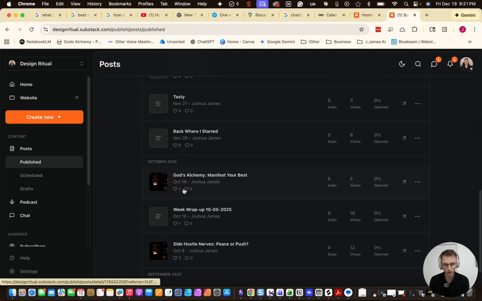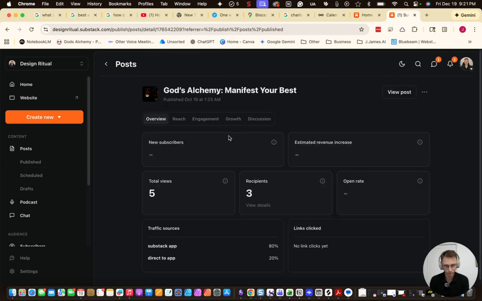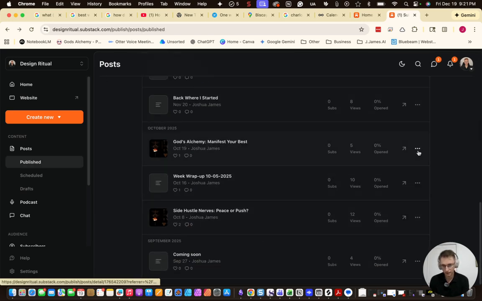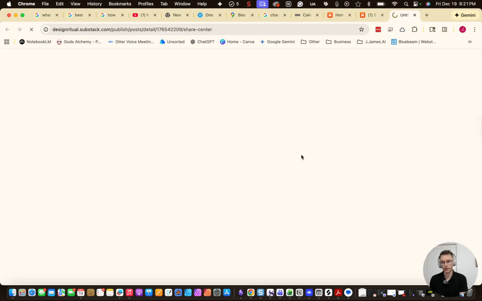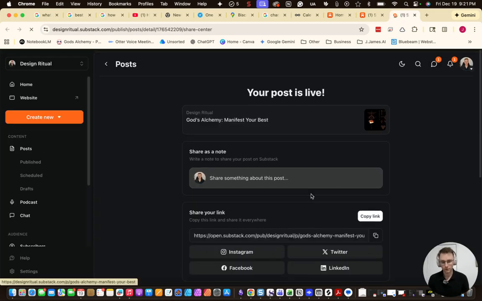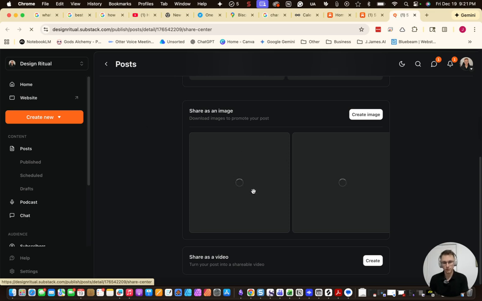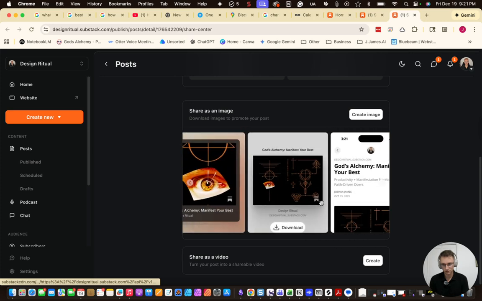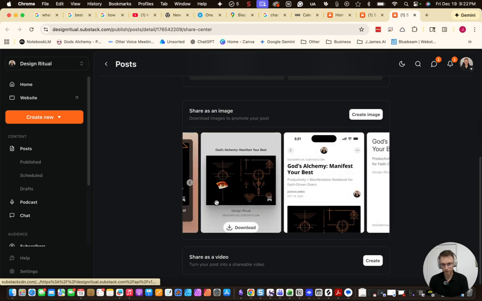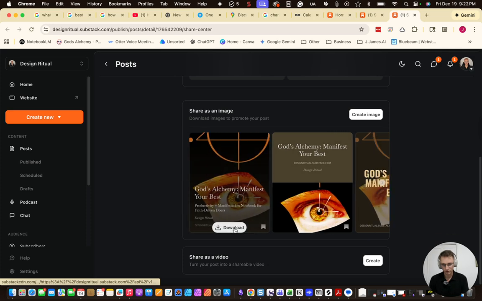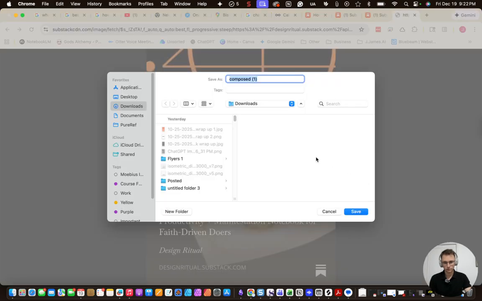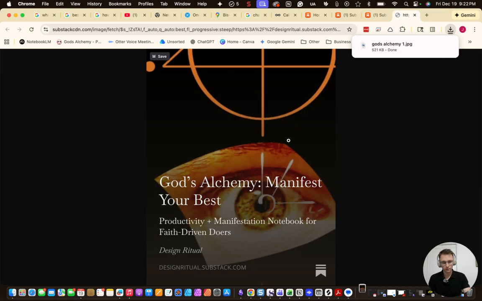And we're going to go to the third post I'm on, which is this post right here, God's Alchemy. We're going to go back, hit the three dots. I'm going to go to share, and then this gives me these automatically generated images to share it with. So then I can download all these different little images to use. And they're kind of similar to my other one, but that's cool. I'm just going to download them, save it, put God's Alchemy 1, copy that, close it.